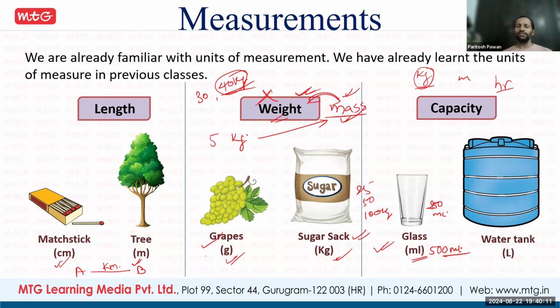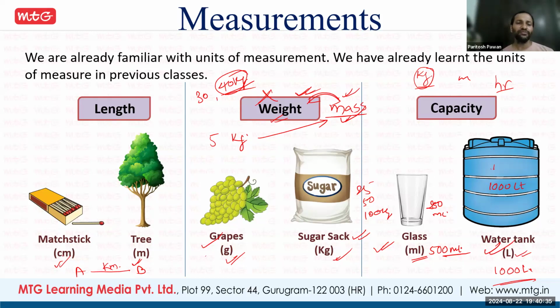And a bigger quantity, like our water tank, is measured in liters. Like a 1,000 liter water tank. Normally a water tank has a capacity of 1,000 liters. So if a bigger capacity is there, it is measured in liters.